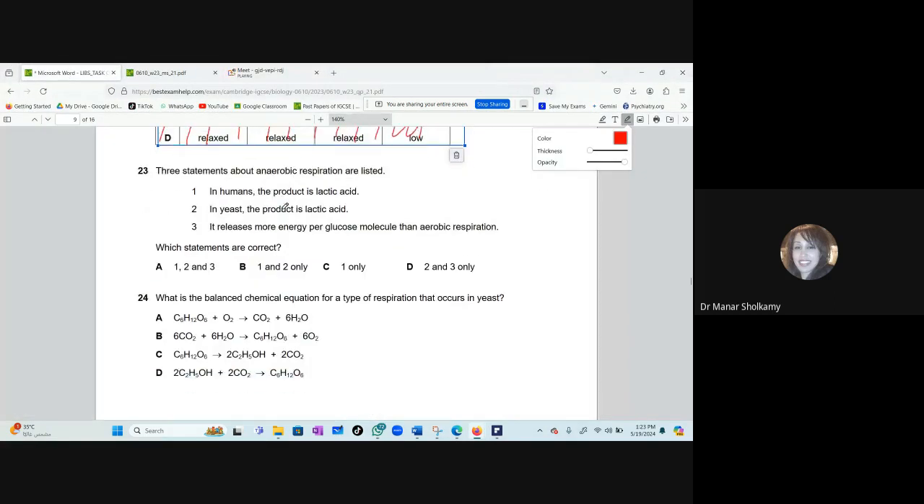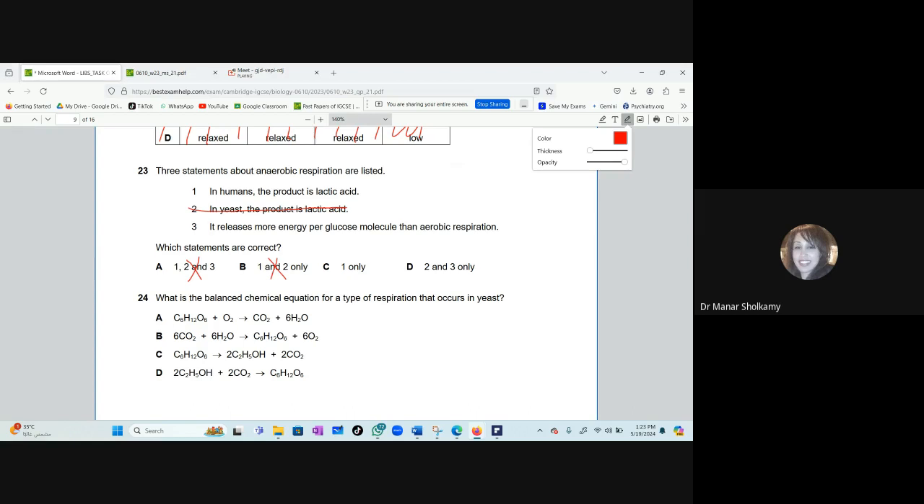Okay, let's continue. 3 statements about anaerobic respiration are listed. In humans, the product is lactic acid. In yeast, the product is lactic acid. It releases more energy per glucose molecule than aerobic. Now, which statements are correct? Is 2 correct? No. 2 cannot be correct. So I will choose an answer that has no 2. So I will exclude A, I will exclude B, and it might be C or D. Is it C or D? C.